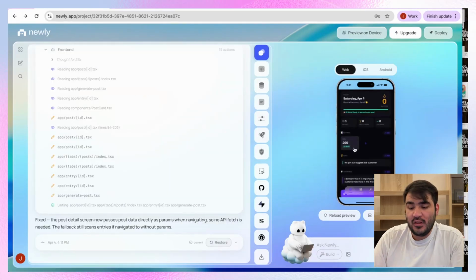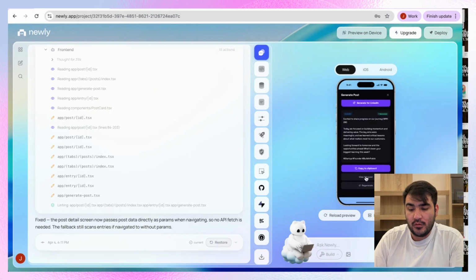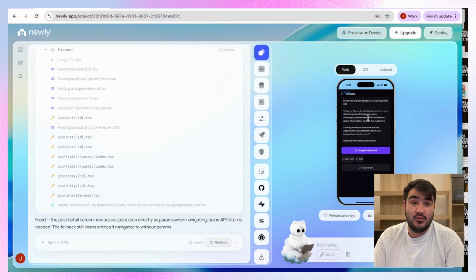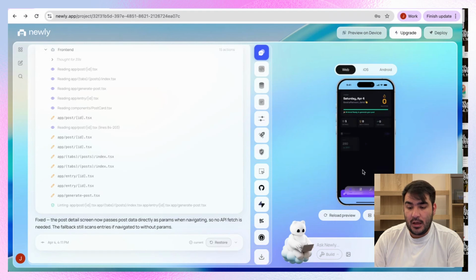So yeah, we did the fix, and then when we generate the post, when we click to view the full post, we can actually see it. So we fixed it with AI, and we can regenerate, save, or edit it. If we want to edit it, we can do some changes here, and then we just save the change, and that's it. Yeah, this is our app, which is nice.